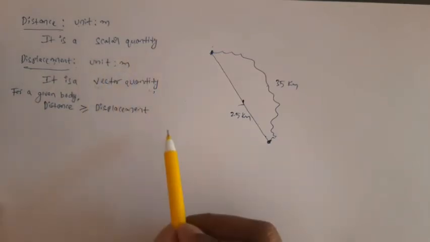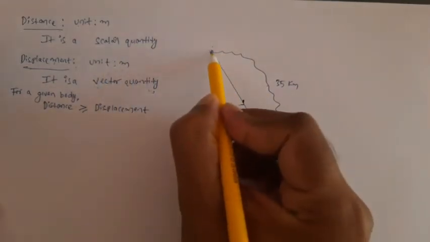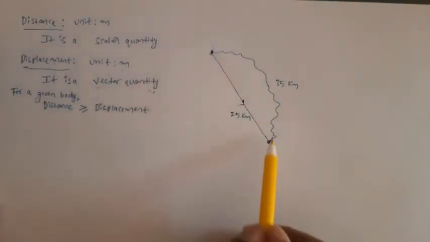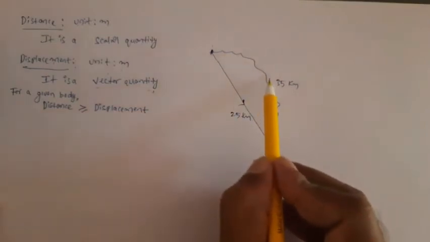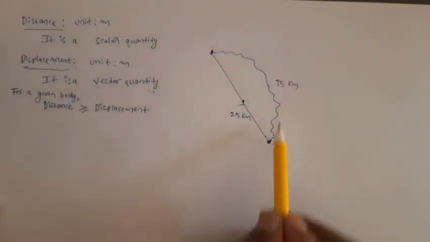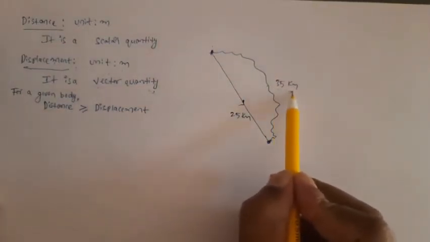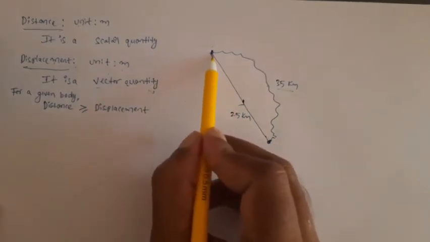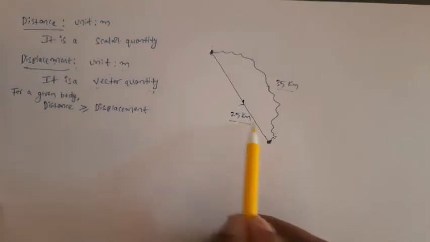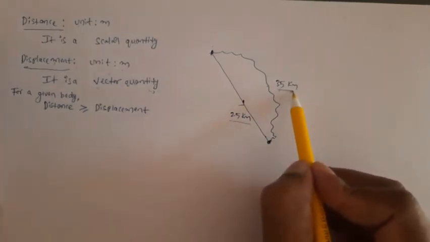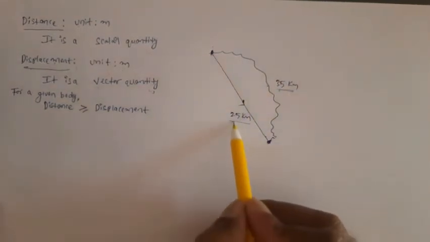Yesterday we took an example. Suppose a body is moving from Nizamabad to Basar. This is the initial position, this is the final position, and the total path length, or distance, is 35 kilometers. But the displacement, in a straight way from the initial position to the final position, is 25 kilometers. So the distance traveled is 35 kilometers, but the displacement of the body is 25 kilometers.